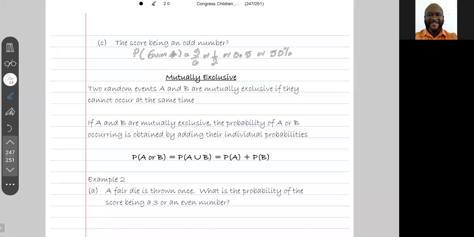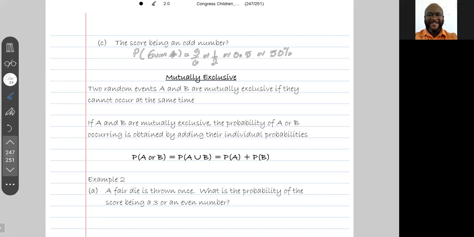All right, so next we're going to look at mutually exclusive events and also independent events. Now, two random events, A and B, are mutually exclusive if they cannot occur at the same time.